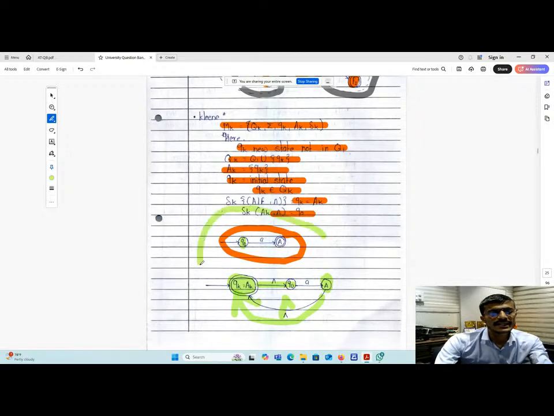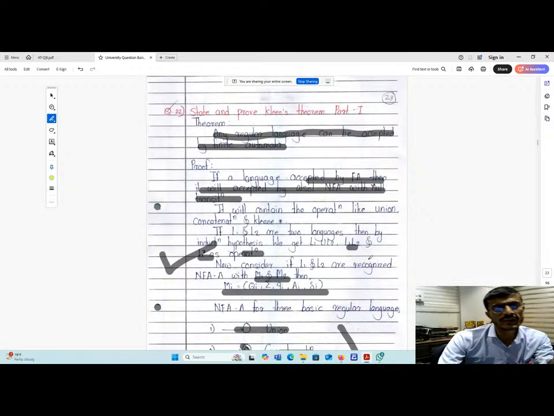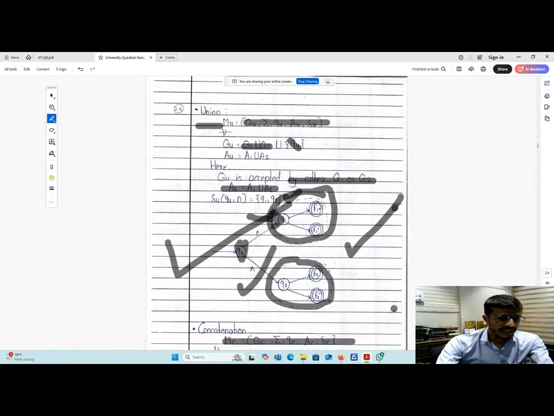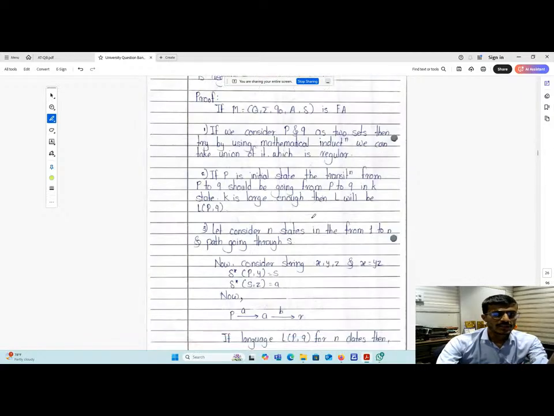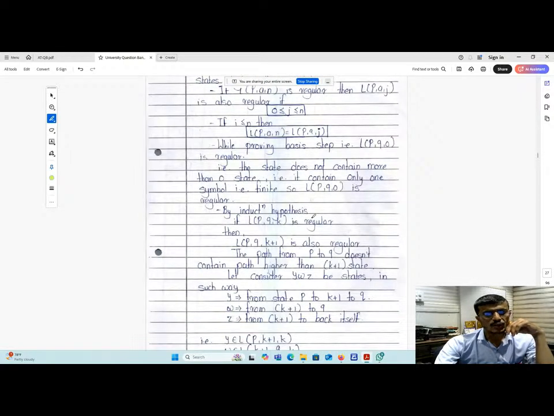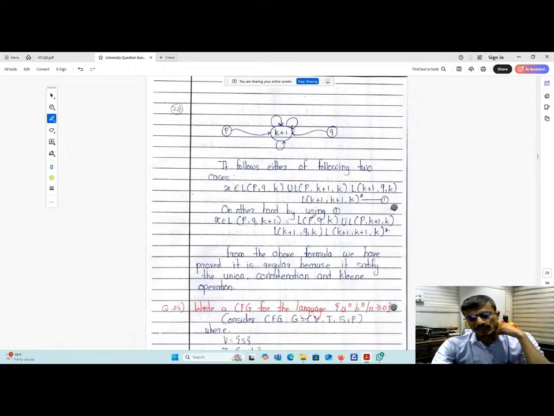So that is the Kleene closure. Whenever the question is asked in Shivaji University Kolhapur, state and prove Kleene's theorem 1, you have to draw accordingly. What is meant by union, what is meant by concatenation, and what is meant by Kleene. Fine. I think there is no difficulty from your side.